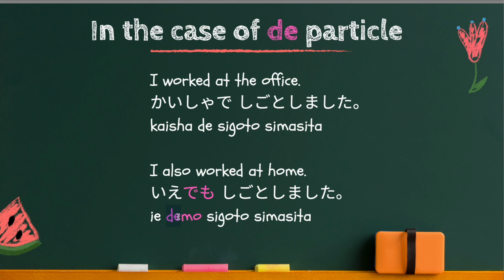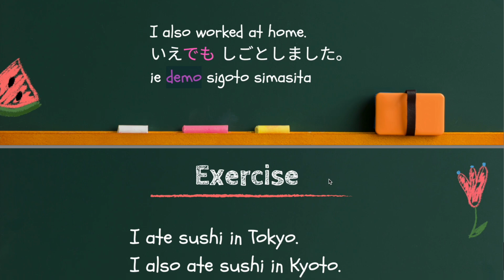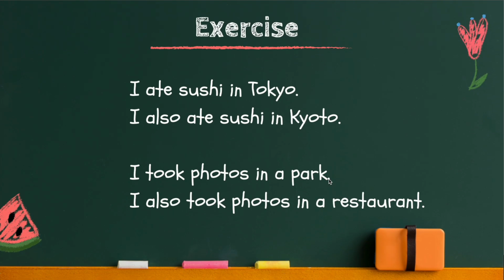The de particle remains. Therefore, it's de and mo put together. So, with this in mind, I'd like you to do this exercise. So, this is the last exercise.